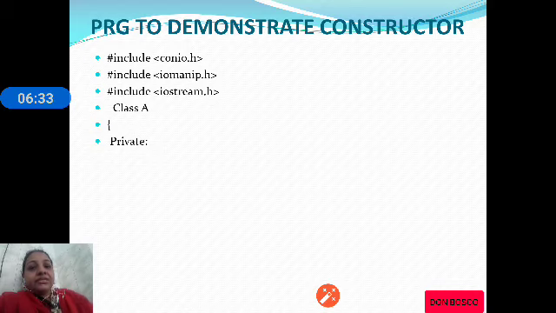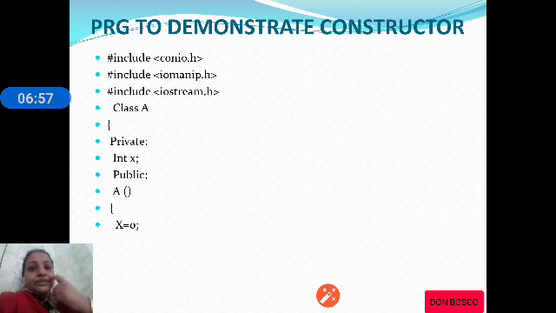Let us begin the program with class A, private int x, and then in public we are using a constructor A. You can observe the class name and the constructor name are the same, and constructor A initializes the x value to 0.